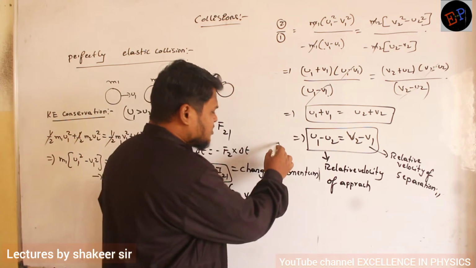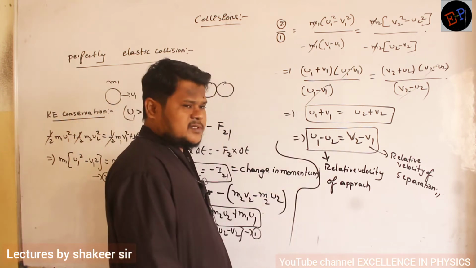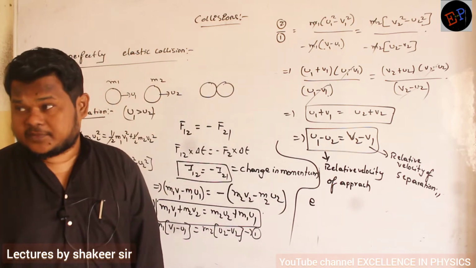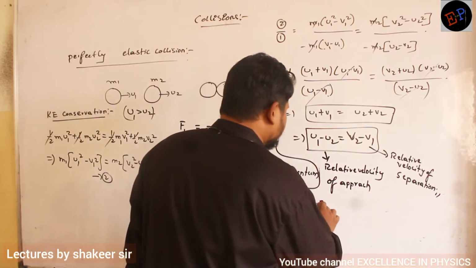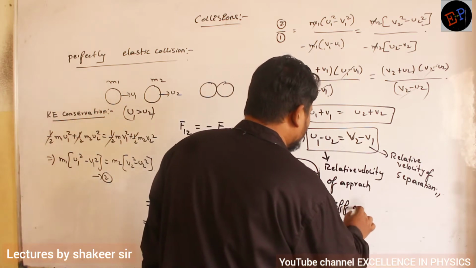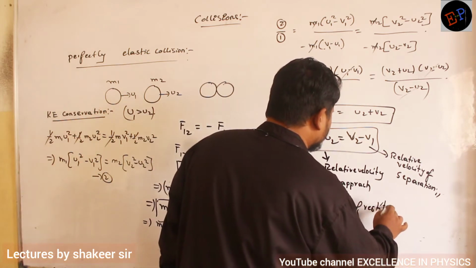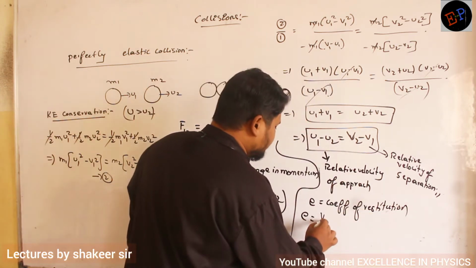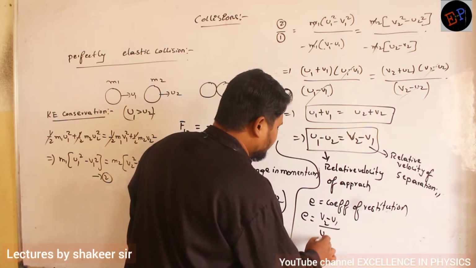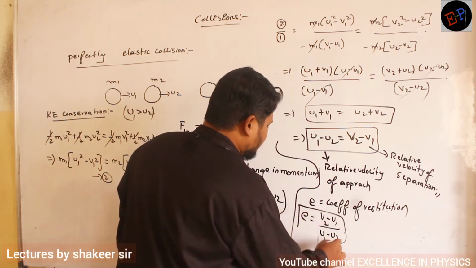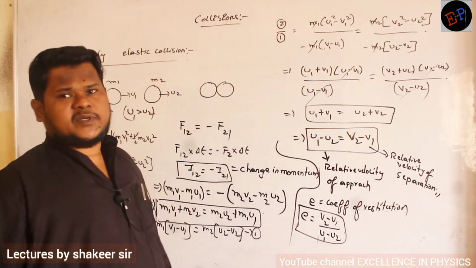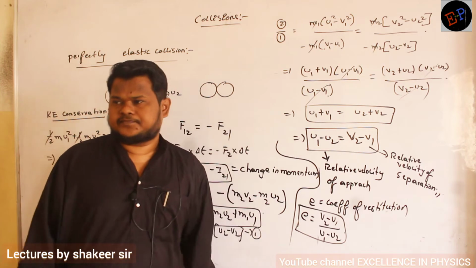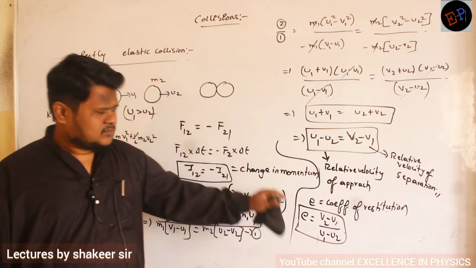If you take the ratio of these two, the relative velocity of separation and approach, it is called E, where E is called the coefficient of restitution. E can be written as v2 minus v1 divided by u1 minus u2. v2 minus v1 is the relative velocity of separation, and u1 minus u2 is the relative velocity of approach. Understood now? So make a note up to here.